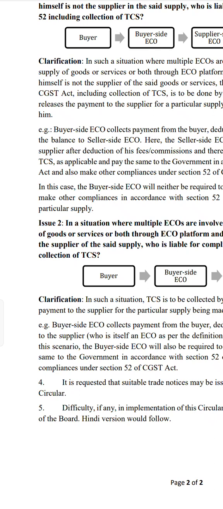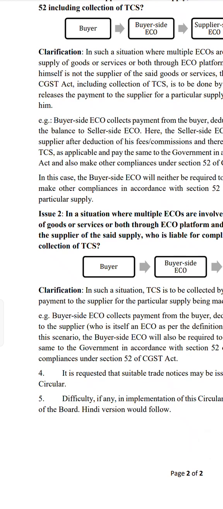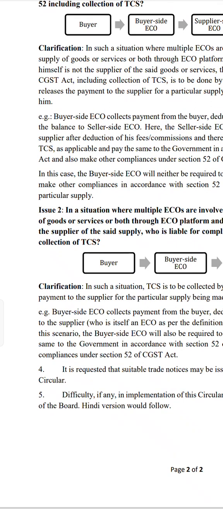So I repeat once again in a very brief way. There is the buyer, the buyer side ECO Amazon, the seller side ECO ASIO, and the seller. Payment will go from the buyer to Amazon. Amazon, after deducting its commission, will give the payment to ASIO. ASIO, after deducting its fees, will give it to the seller. Now ASIO, being the ECO who is making the final payment to the seller, has to comply with section 52, which means they have to collect the TCS. I hope it is clear.